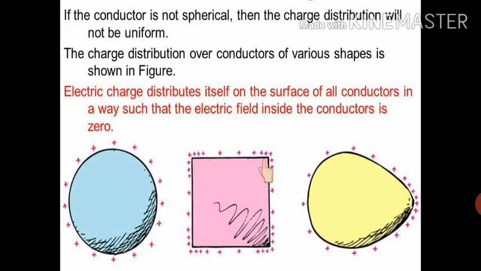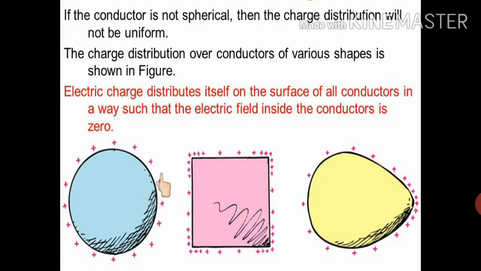Why is it so? We have already discussed charge density. At these pointed ends, area is less, and if area is less, charge density will be more. So that's why these pointed ends, these vertices, have more charges. If we talk about this particular pear shaped conductor, this part has more charge and this part has less charge, and again the same reason applies. This part has less area, so it will have more charge density. This part has more area, so there will be less charge density. That's why the distribution of charge is like this when it comes to conductors of different shapes.